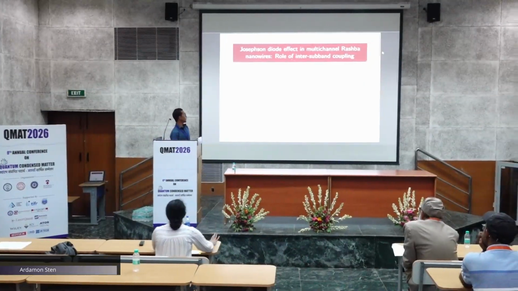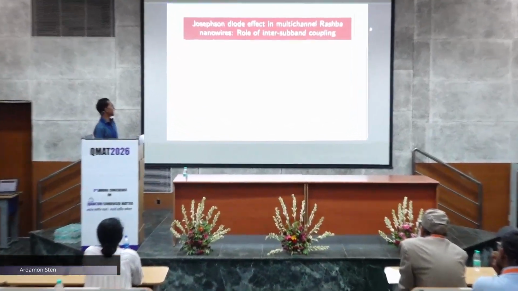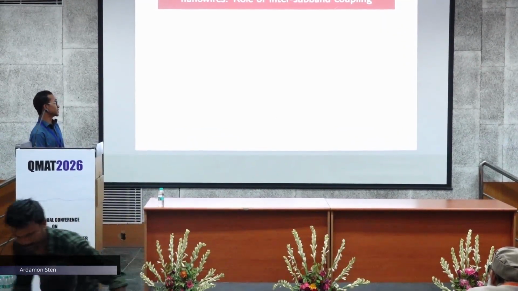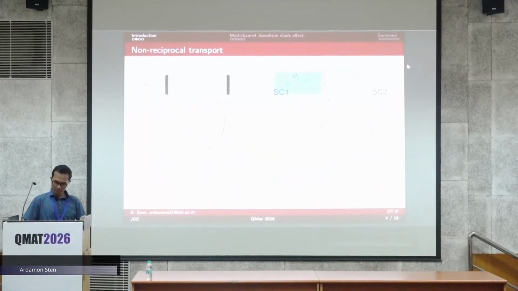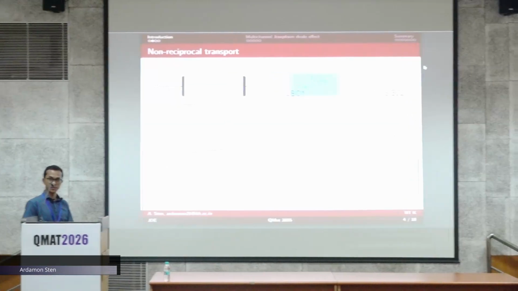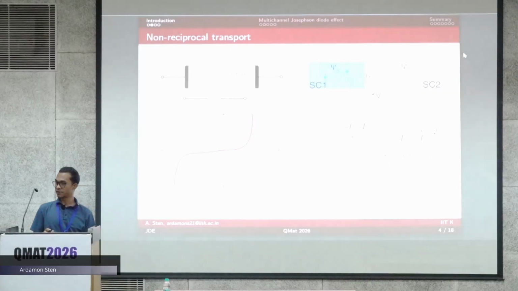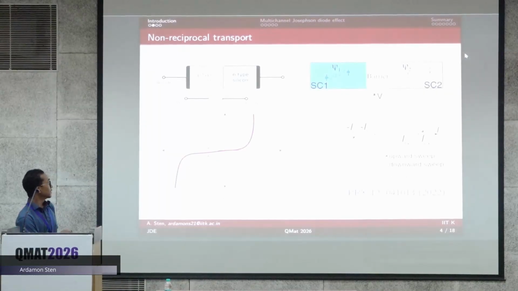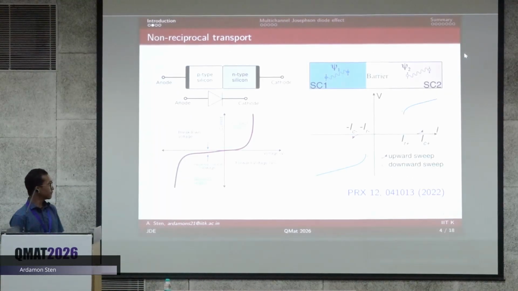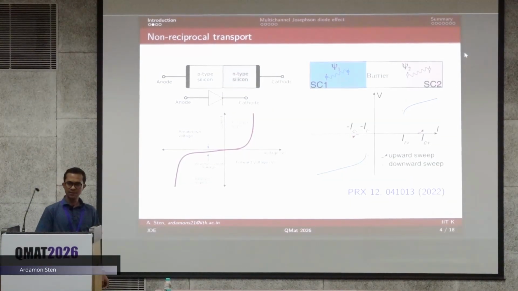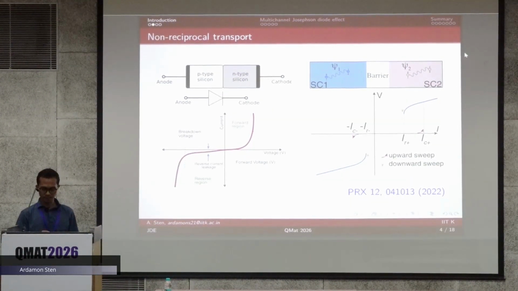The Josephson diode effect in multi-channel Rashba nanowires, and in particular we'll be looking at the role played by the inter-subband coupling. So I'd like to begin with the idea of non-reciprocal transport. Non-reciprocal transport is not a foreign concept, at least in the context of semiconductor diodes. However, realizing this phenomenon in superconductors turns out to be not very trivial.